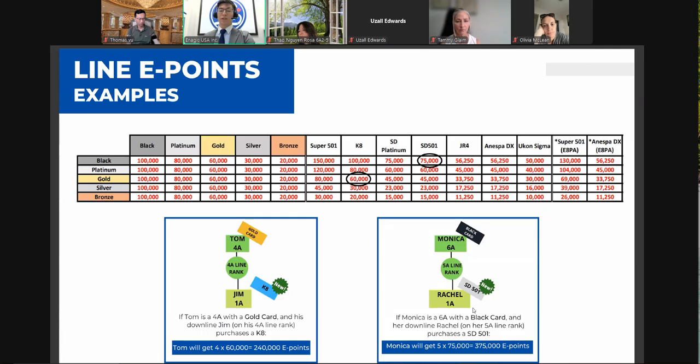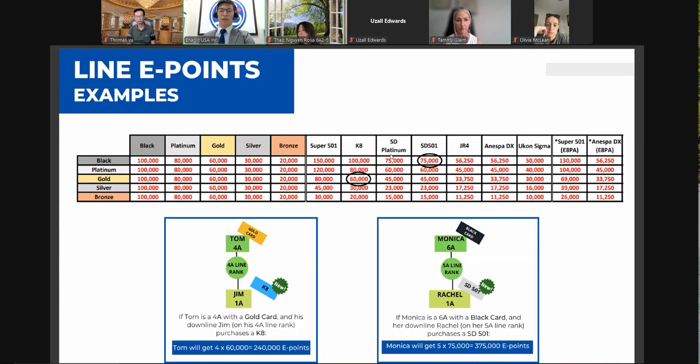Okay, so this scenario, Monica, it's even more powerful. Monica currently has a black card, 6A rank with a black card, and her downline Rachel purchases SD501. So let's look at Monica. She's a black card holder.